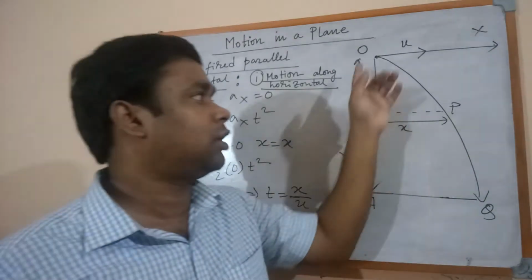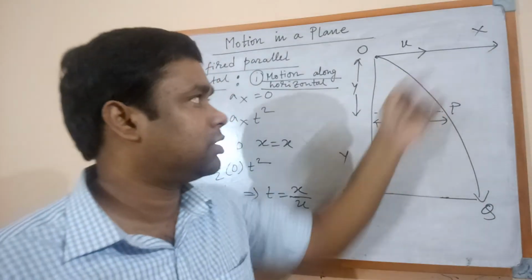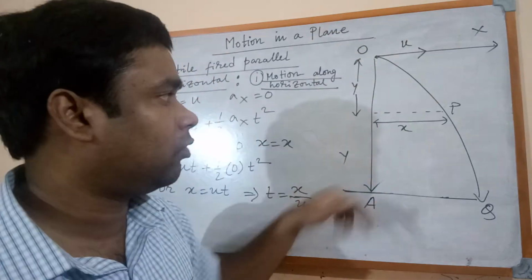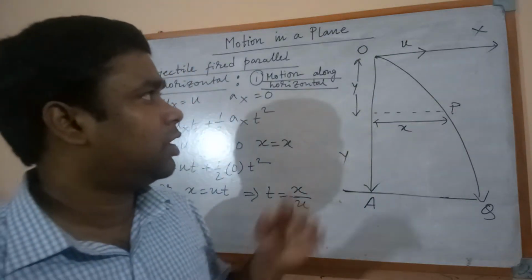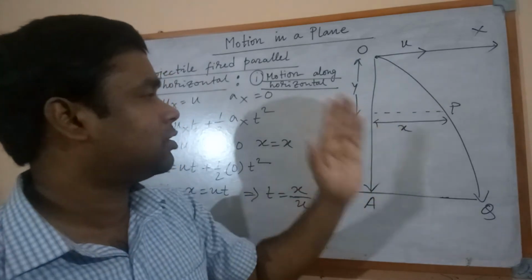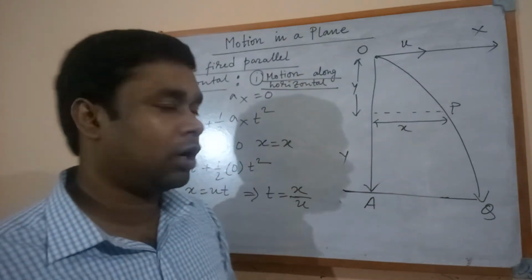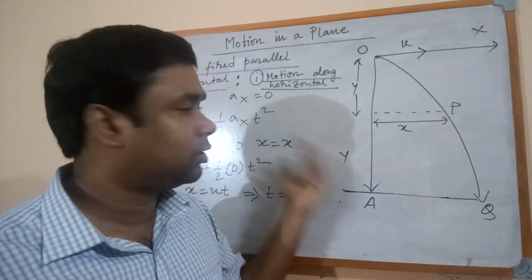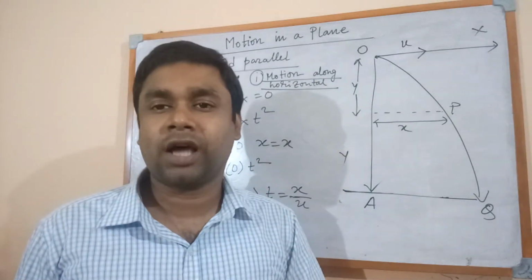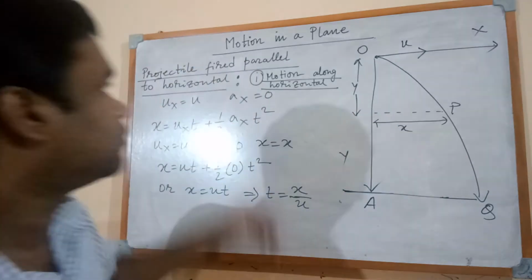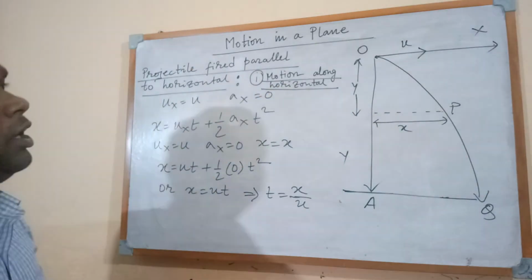So the path is inclined with the horizontal, and it has two components along the x-axis and along the y-axis. Now we are discussing the motion along the horizontal part. After that, I will discuss the motion along the vertical part. At first, the motion along the horizontal part.